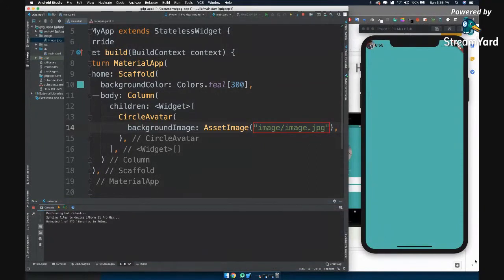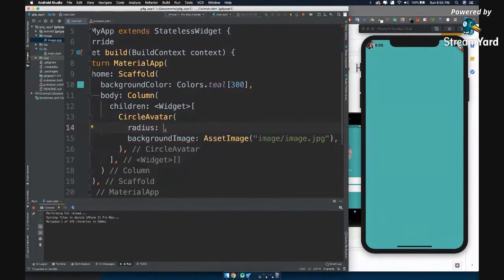Let's click hot reload, and on the top left corner you can see the image. Now how will you make this image bigger? There is one property called radius in circle avatar. All right, now you will write, say, 100 will be my radius, 100 pixels. See, now it is looking better, right? It's looking a little bit neat now.